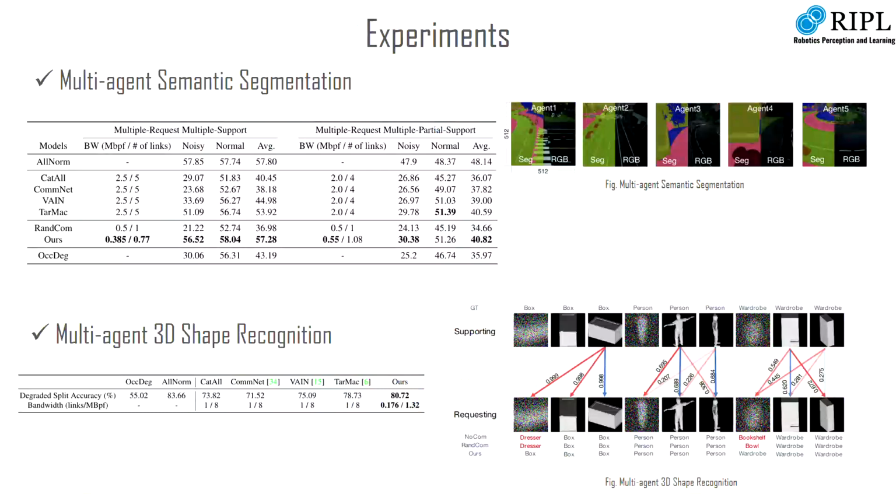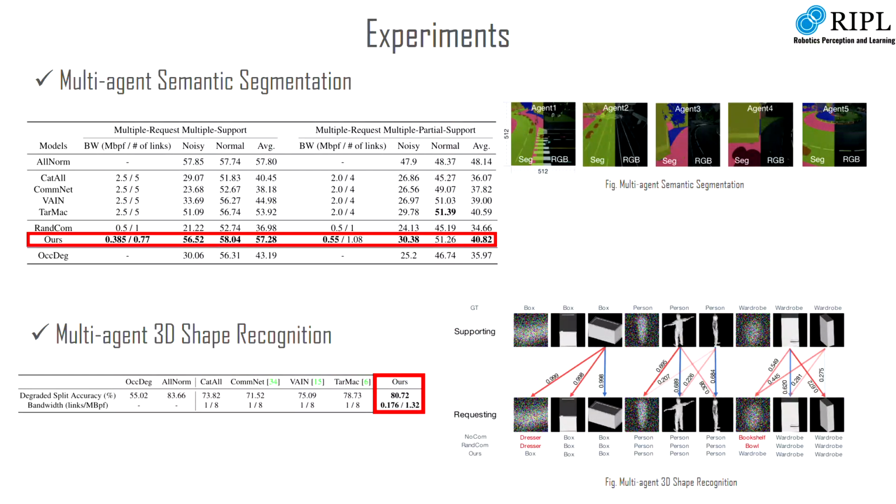We demonstrate the effectiveness of our proposed method on these 2 tasks. The first is the AirSim dataset that I just described, where we show that the accuracy and bandwidth usage beat all current state-of-the-art in distributed and centralized methods. Similarly, we show in a multi-agent 3D shape recognition task that our method is able to both increase accuracy and reduce bandwidth usage.